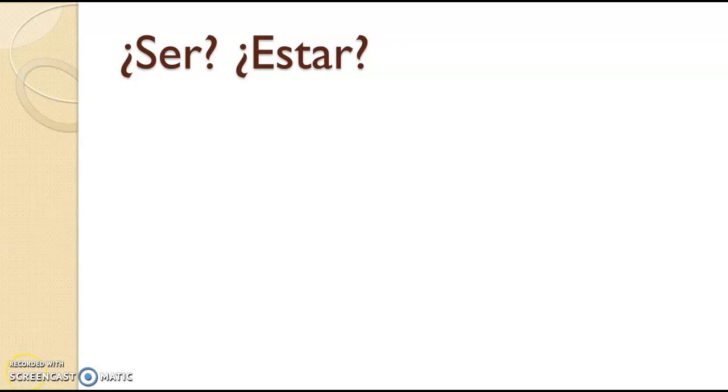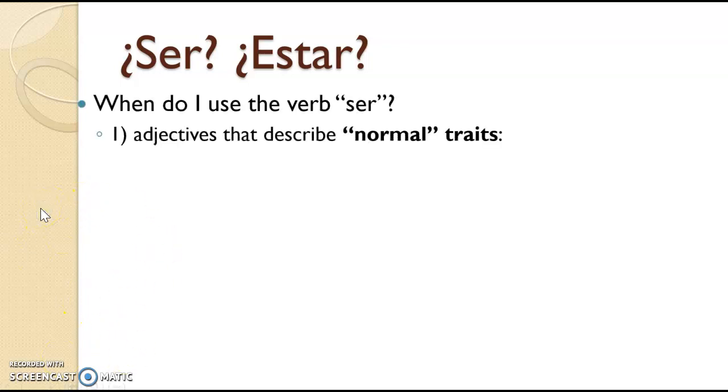I finished the last video with the reasons why you use the verb estar: location, health and well-being, adjectives that describe conditions, emotions, and when in the present progressive tense. Well, what about the verb ser? If that's what estar is used for, why do we use the verbs yo soy, tú eres, somos, son, es?